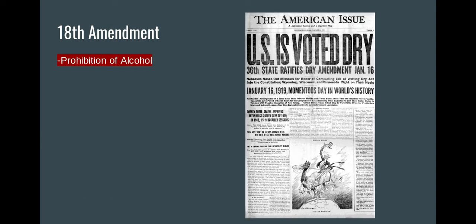And then the 18th Amendment. The 18th Amendment is the amendment that prohibited the sale, production, and consumption of alcohol in the United States. This passed at the end of the 19-teens, going through the 1920s. This is the amendment that is also known as the Prohibition Amendment. So you can think 18th Amendment, when you're 18, you cannot legally drink alcohol in the United States, and the 18th Amendment was the amendment that prohibited alcohol.